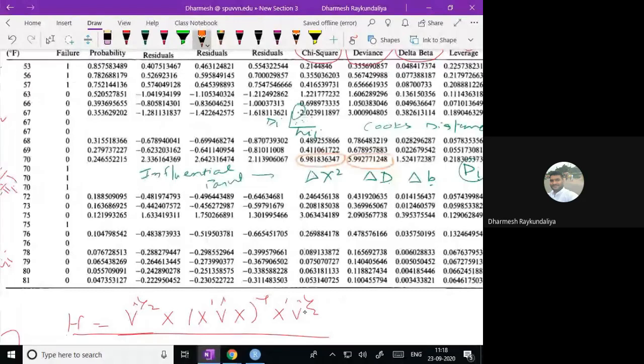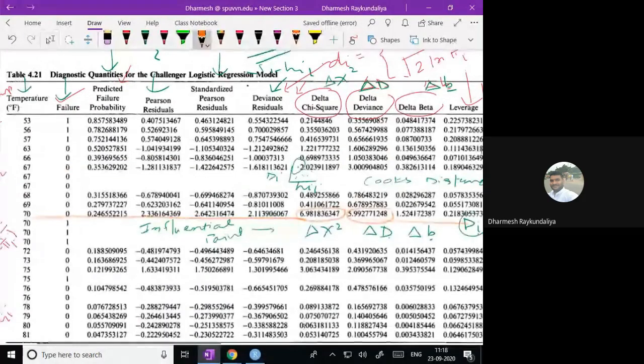If you look at the difference in beta, you say that there is no influential point. But if you look at the difference in chi-square and the difference in deviance, you can say that yes, this observation is an influential point. But if you look at the corresponding deviance residuals, standardized residuals and studentized residuals, they do not tell you.